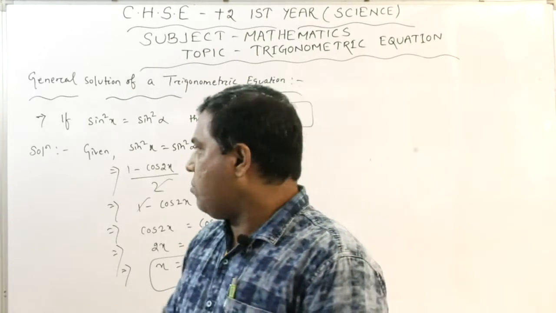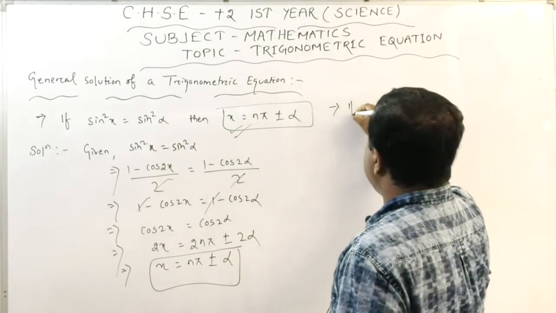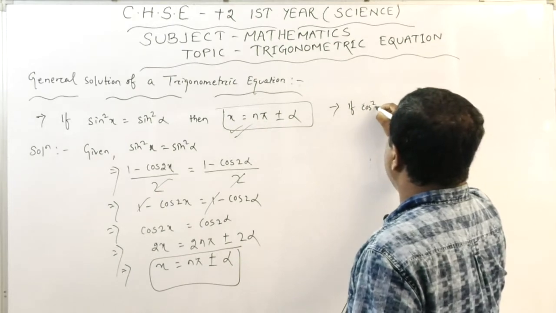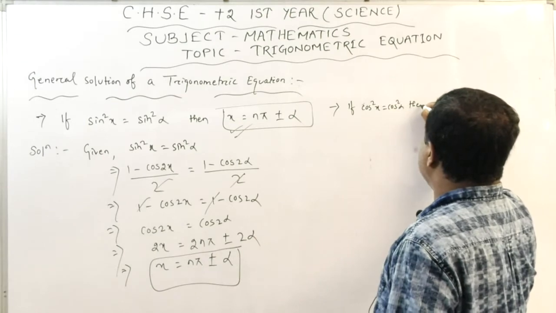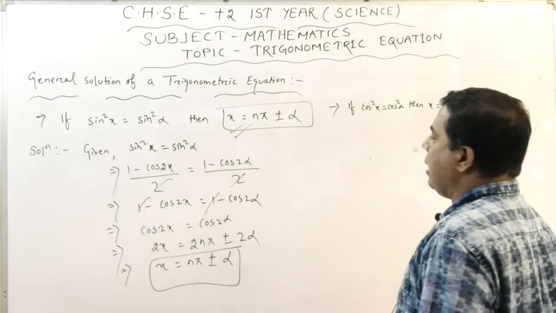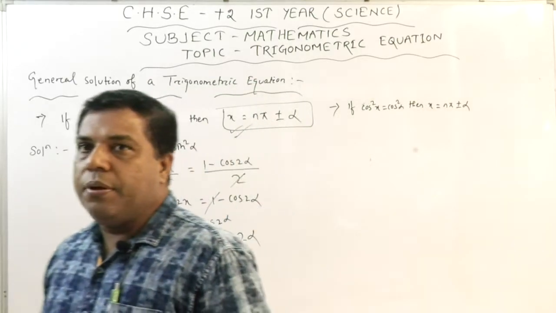Yes or no? Similarly, the next one is, if cos square x equals cos square alpha, then x is also n pi plus or minus alpha. The same way we can derive that.